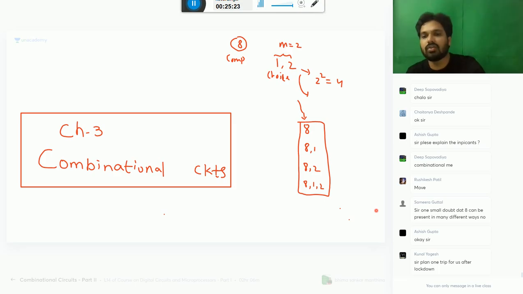Now, Manjunath, is your doubt cleared? Is it 4 or 5? I have included 8. That is, now no minterm is selected other than 8.